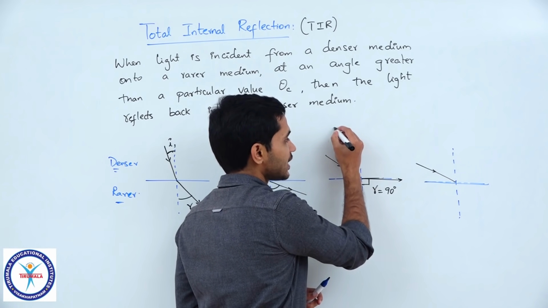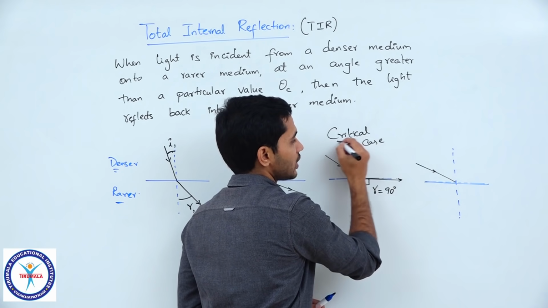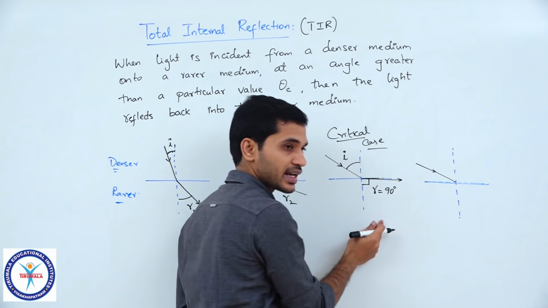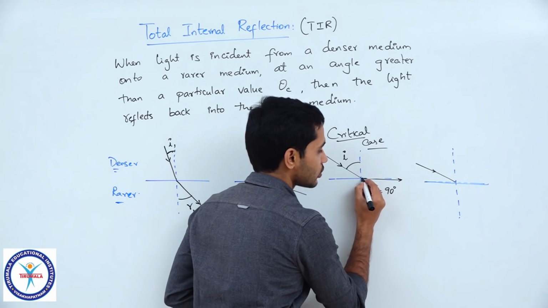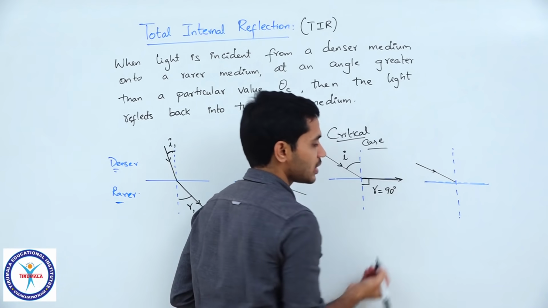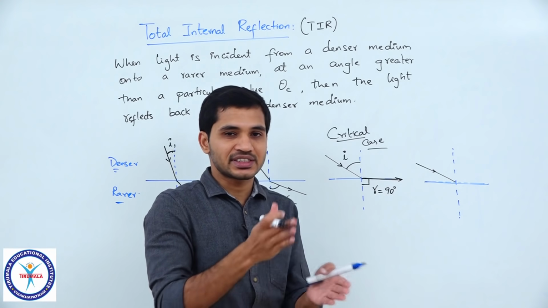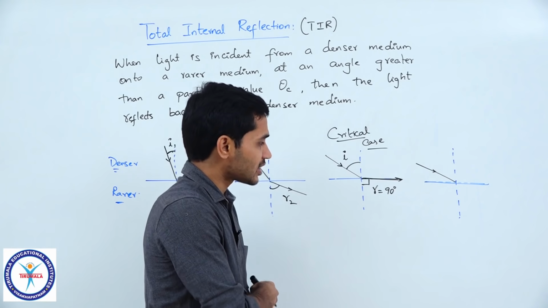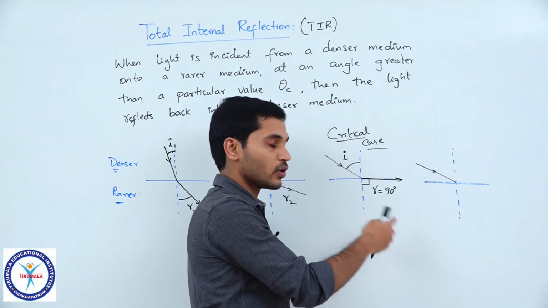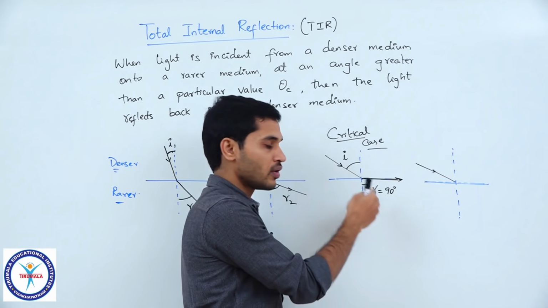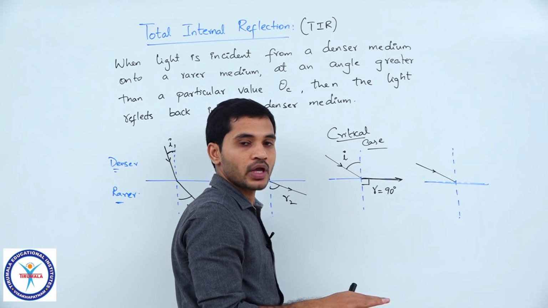So, this is the critical case, where the light ray is just entering into the next medium. You can see here, this becoming parallel to the interface can also be considered the critical case. Critical means what? Not this, not that. It is just at the boundary of refraction. So, this is the final angle of incidence for which refraction is going to stop. I hope this is clear.